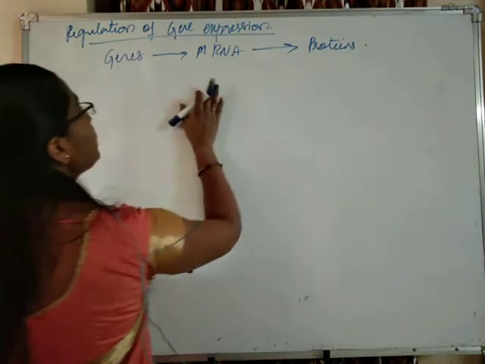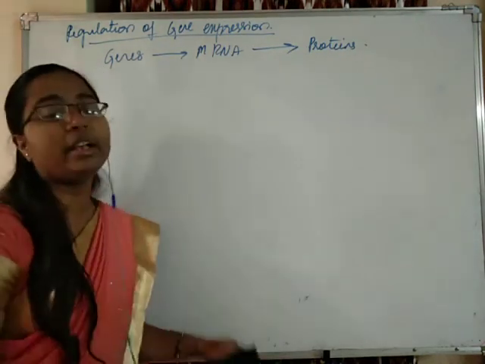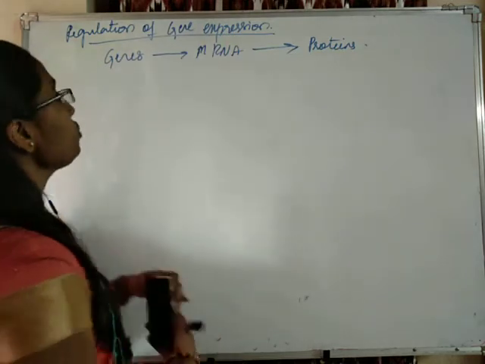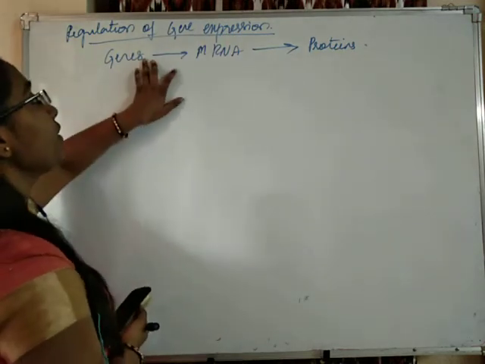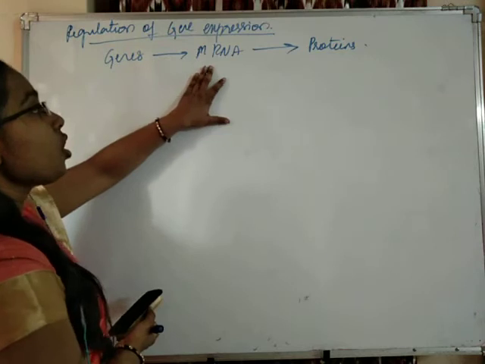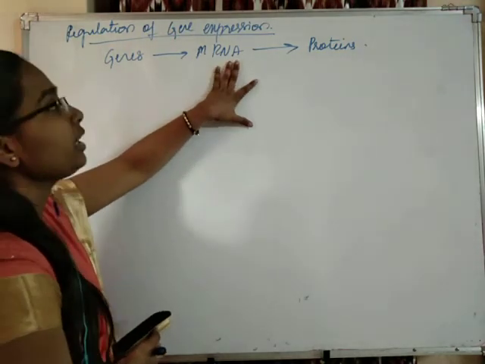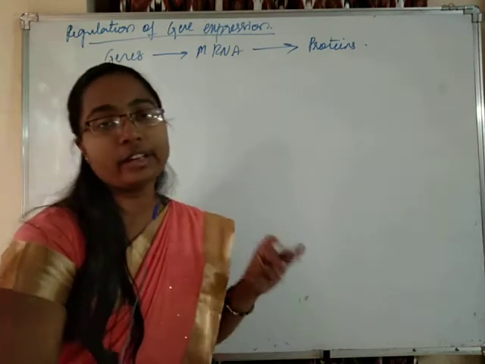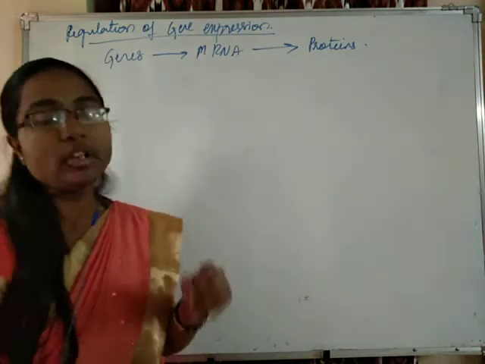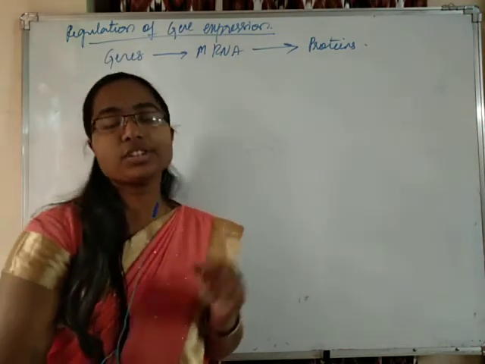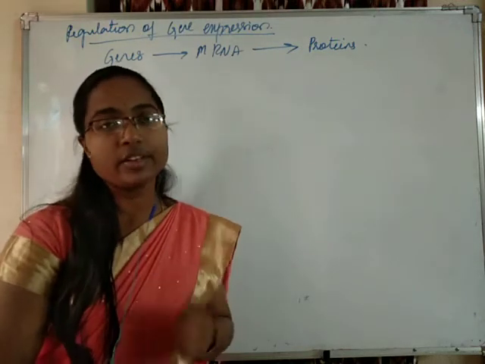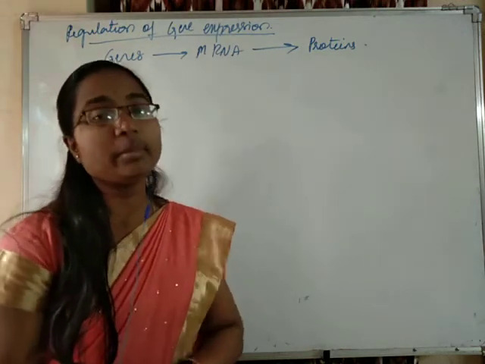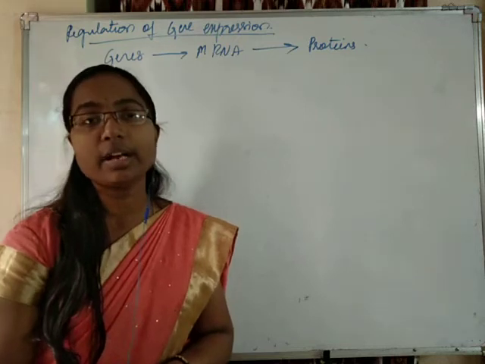So here students, regulation of gene expression can be done at any place. Regulation of gene expression can be done in the transcription of mRNA, or in the processing of mRNA, or in the formation of proteins. At many different levels, according to the requirement of that particular activity, gene expression can be regulated.